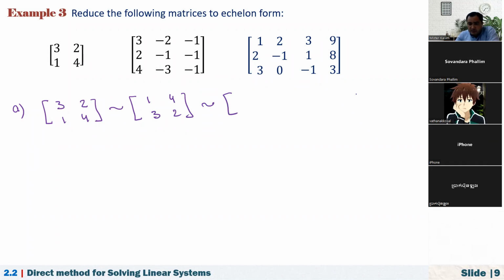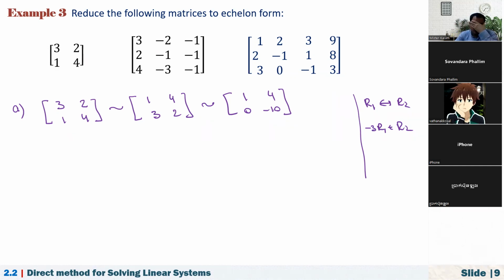I can write my operations here. The first operation is R1 interchanged with R2. The second one is we multiply R1 by -3, so -3 R1, and add it to R2. So here we have 1 and 4, right? And -3 plus 3 is 0. -3 times 4, -12 plus 2, is -10. So now it is in echelon form. Of course, echelon form is not unique, and here we have reduced row echelon form.